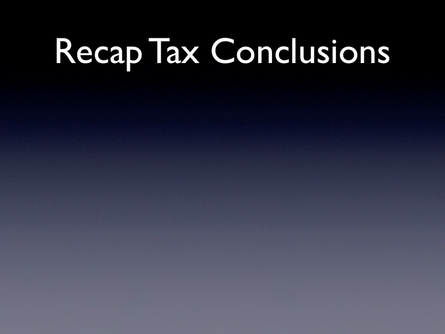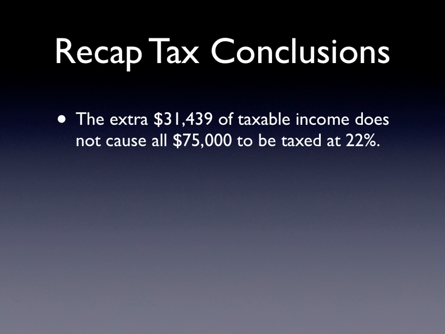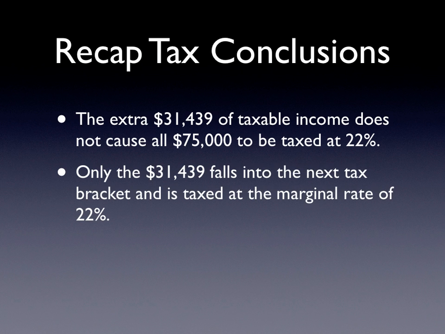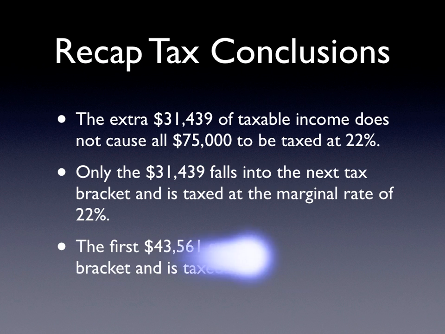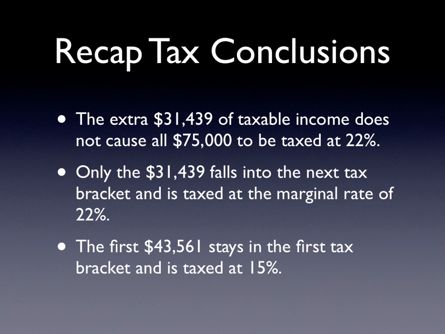Recapping the conclusions that we draw from this, the extra $31,439 of taxable income does not cause all $75,000 to be taxed at 22%. Only the $31,439 falls into the next tax bracket and is taxed at the marginal rate of 22%. The first $43,561 stays in the first tax bracket and is taxed at 15%.